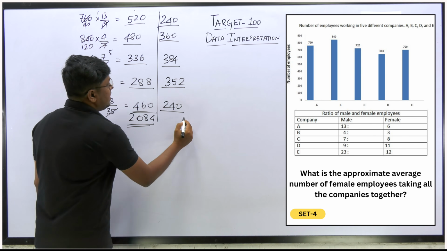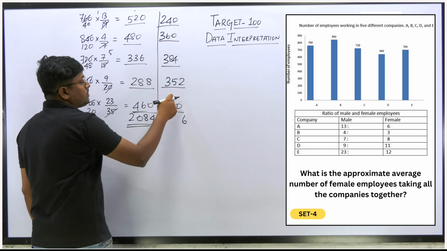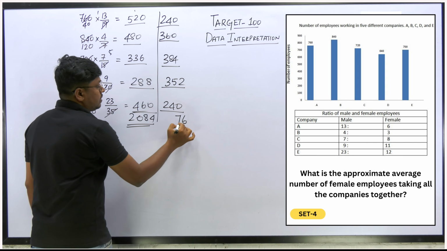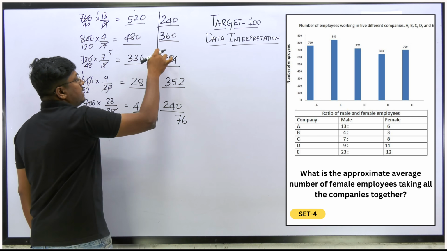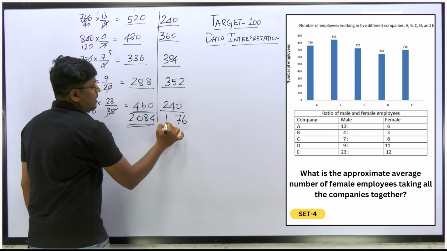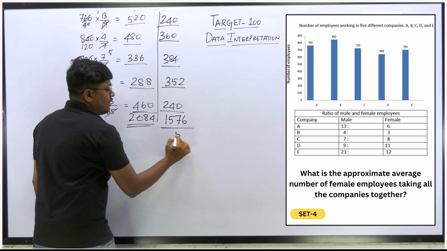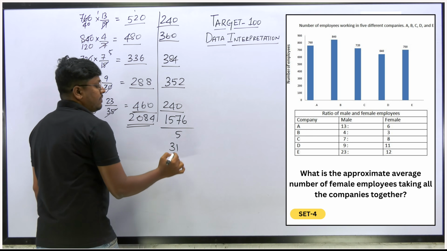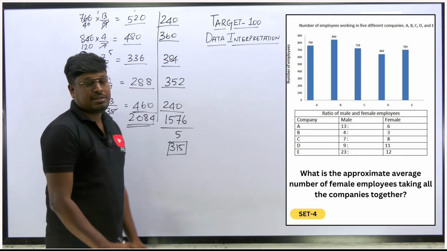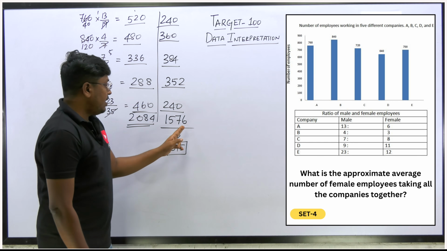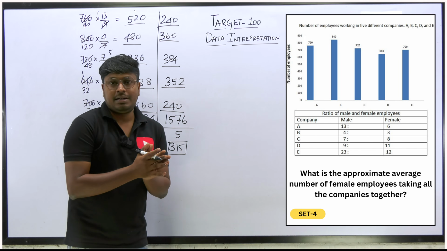So 0, 6 here, so 6 plus 4, 10, 18, 22, 27, 2, so 3, 5, 7, 10, 1, 5, 7. So now we need to find the average. So 1, 2, 3, 4, 5, so divided by 5. 5 3s are 15, 1 5s are 5. So 315 will be the average value, approximate average. Why? Because it is going into a decimal value. So we can say that the approximate average will be